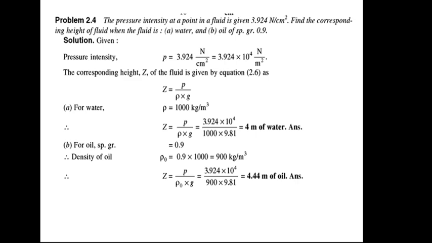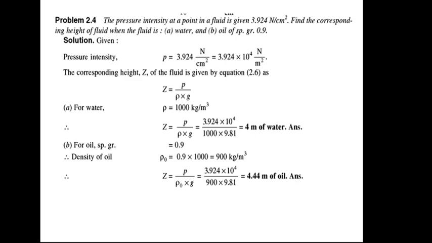We will first write down the given data. Pressure intensity p is equal to 3.924 Newton per centimeter square. We will convert those units into SI units, so it will be 3.924 into 10 raised to 4 Newton per meter square.